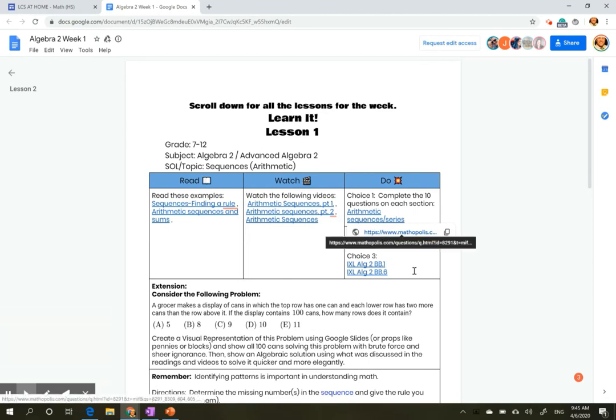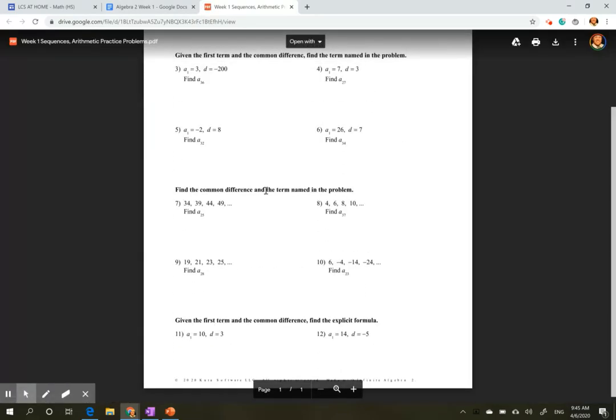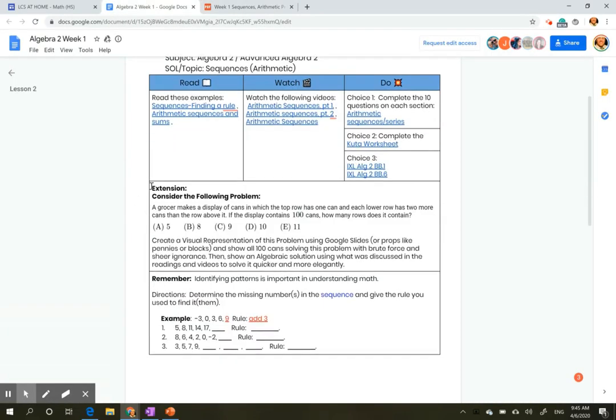We also have 3 do's. There's Mathopolis, which lets you do 1 question at a time and it answers it. There's an offline worksheet. So the worksheet, if you get that, you can print that. You can just download it so that it doesn't use a lot of internet like IXL or something else would. Okay, you'll see that's only 1 page. It's like 12 questions. Also, there is IXL there. There's a couple of them there.